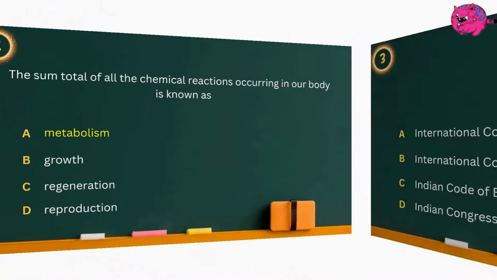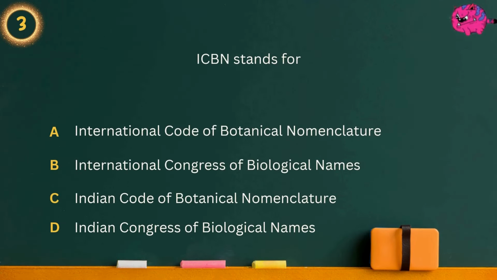Question 3. ICBN stands for Option A. International Code of Botanical Nomenclature. Option B. International Congress of Biological Names. Option C. Indian Code of Botanical Nomenclature. Option D. Indian Congress of Biological Names. Answer is International Code of Botanical Nomenclature.